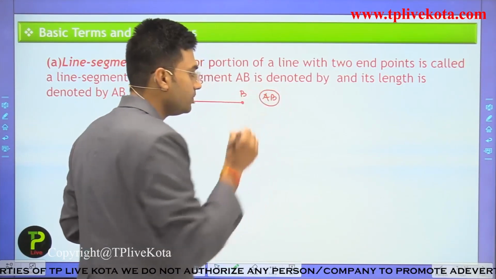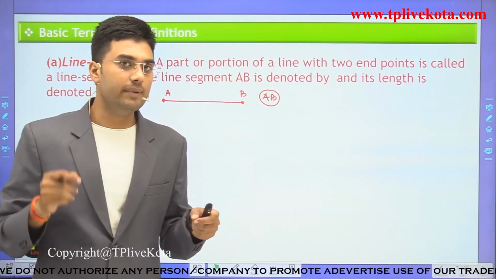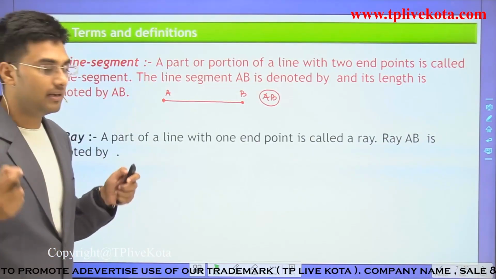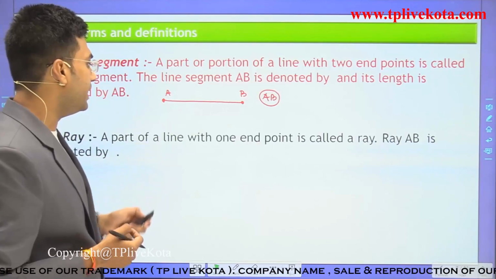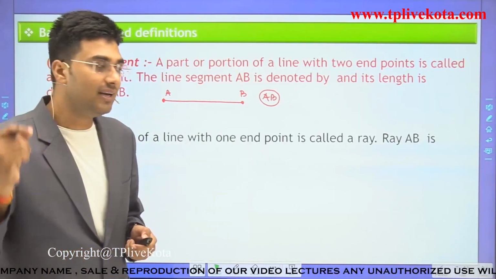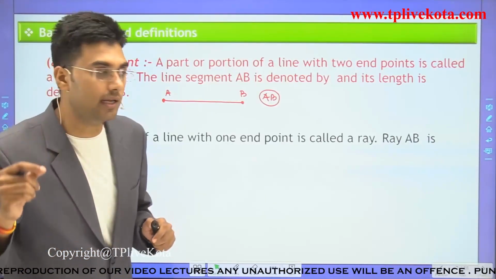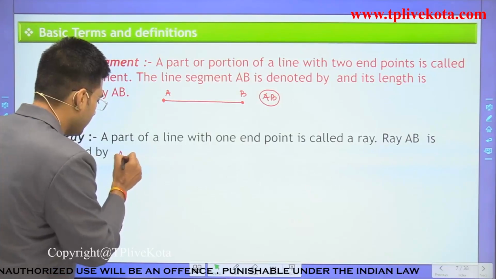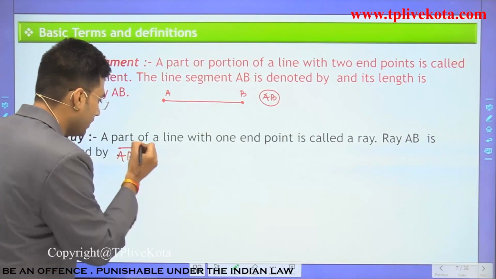Now, after the line segment, the next term is ray. What is a ray? A part of a line with one endpoint is called a ray. Ray AB is denoted by AB.